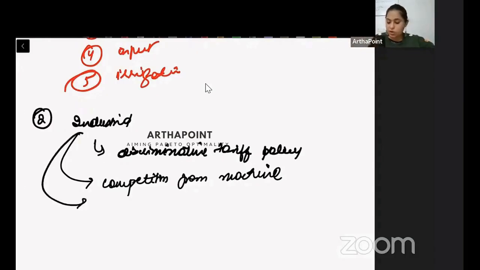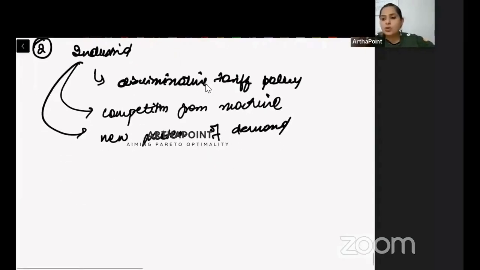Third, we had new pattern of demand. Ab kya hua that the Britishers, when they came in India, they changed a lot of people. The way that people thought, the way that people demanded. So multiple class of people started demanding foreign goods over Indian goods.